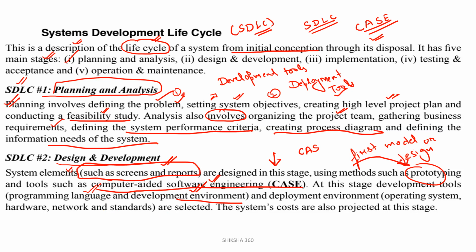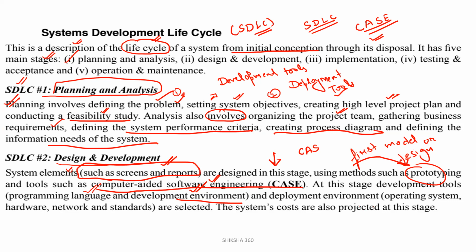And the deployment environment basically means operating system, hardware, network, and standards. Just remember what is required to develop anything, that is the programming language, and for deployment, the things we have to provide, like operating system, hardware, network, and standards, are selected.